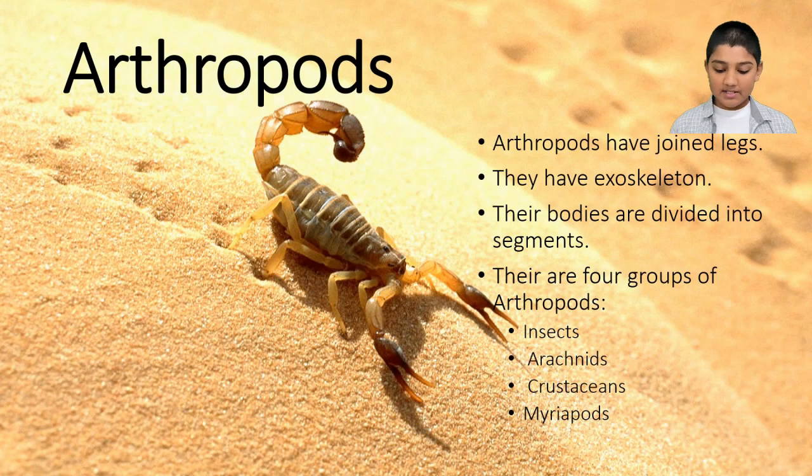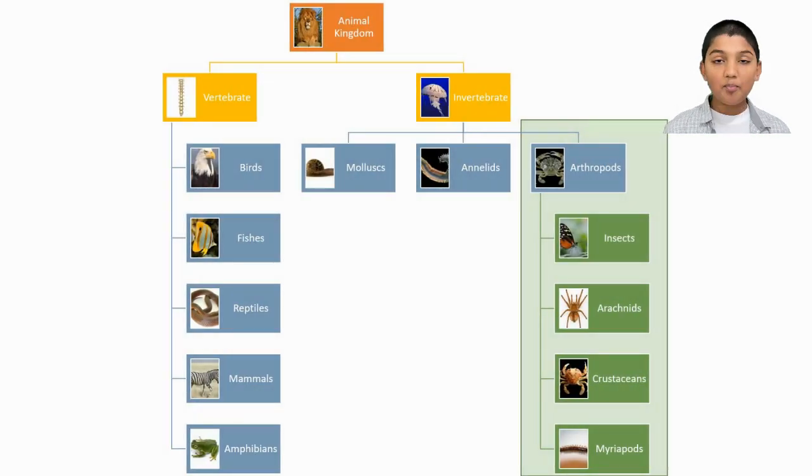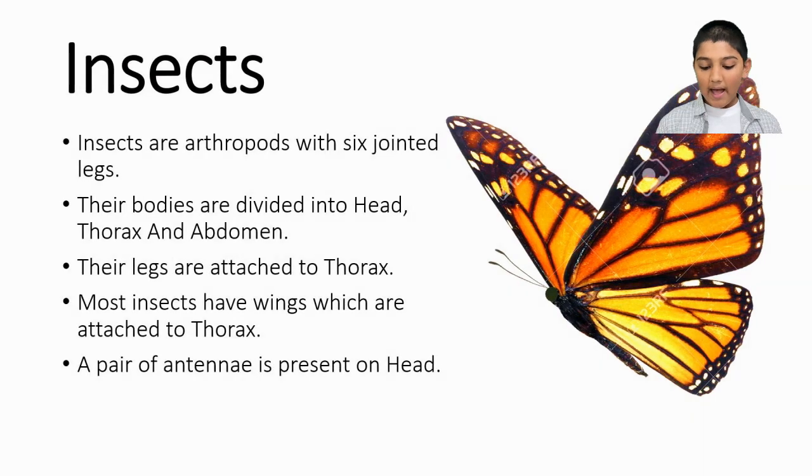Starting with insects. Insects are arthropods with 6 jointed legs. Their bodies are divided into head, thorax, and abdomen. Their legs are attached to the thorax, and most insects have wings, which are also attached to the thorax. A pair of antennae is present on their heads.